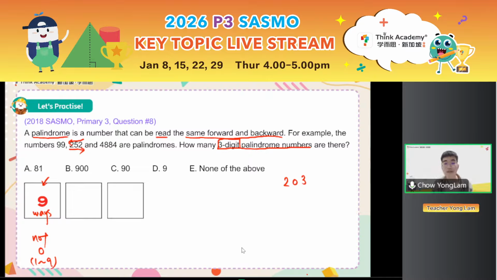No. So a palindrome number means the starting digit and the ending digit have to be the same, so that when you go in either direction you will have the same reading. Same start and same end. 203 cannot be, it must be like 202. Forward, backward, same reading. So there's one way to choose the ones. It has to be the same as the hundreds. The moment you choose your hundreds, automatically your ones is already chosen. There's only one way.